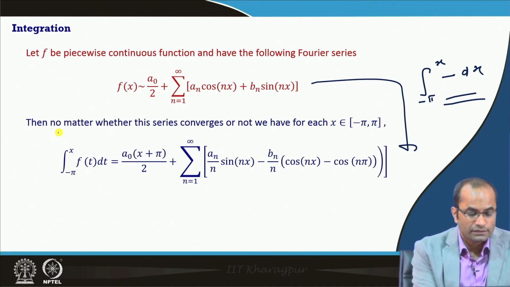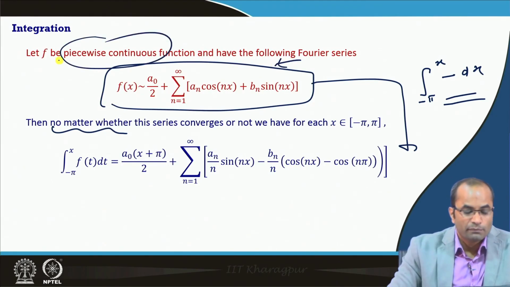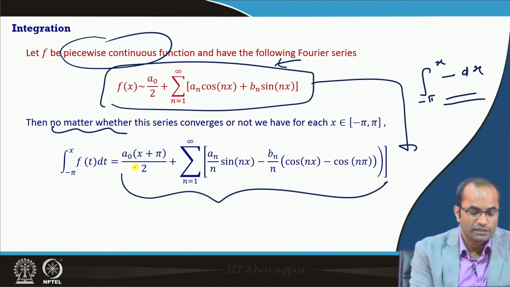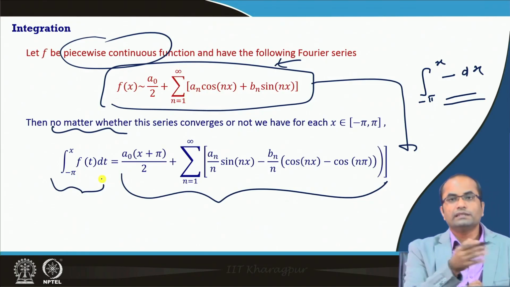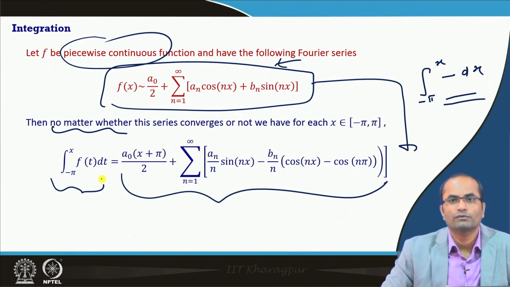The result says that no matter whether this series converges or not, because here the convergence is not guaranteed, we have taken only piecewise continuity, after integration this will become equal to the integral of f. So this is exactly the other way around from differentiation.